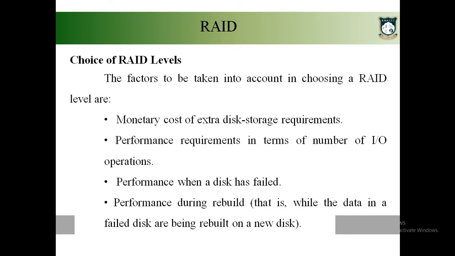Say for example, if you have 5 disks, then obviously you will be having 5 mirror disks. So it will be a very expensive one. So the first factor is monetary cost. To what extent can you manage with the cost? If you are okay with the cost, then you can go with some levels. Suppose if you have some financial restrictions, then you can choose appropriate RAID levels.